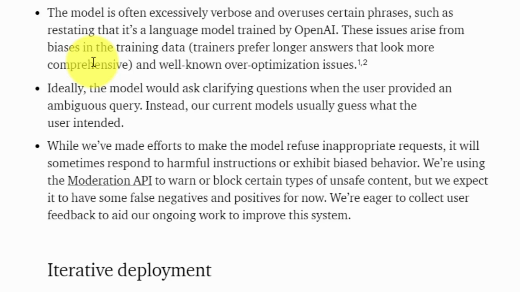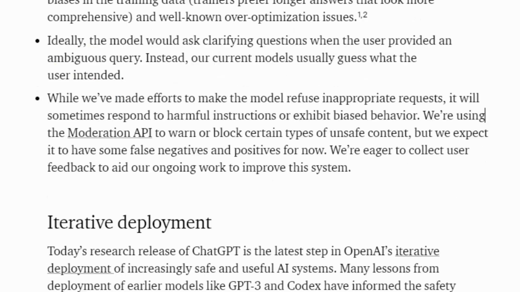So this is something that you are going to want to be aware of. Another very important element is that ideally you would want the chatbot to ask you clarifying questions. However, what the model does is assume what you intended. So again, that's very important for you to understand when you're getting information from the chatbot.